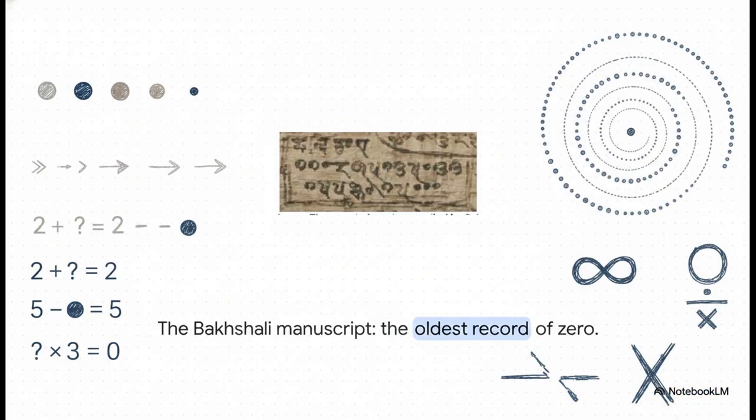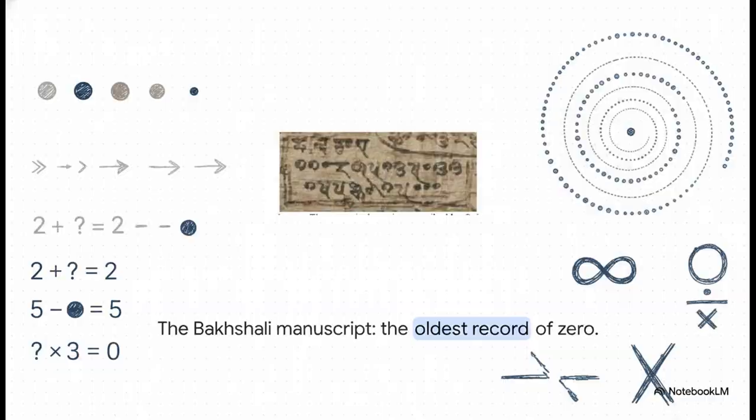Humanity didn't just figure this out overnight. To understand the struggle, we have to look at the birth of zero itself. For thousands of years, zero was just a placeholder, a blank space in a number. But here we have the Bakshali manuscript from India, dating back as far as 300 CE. This is a monumental artifact. It's the oldest written record of zero actually transitioning from an empty space into a functional number that you could do math with.